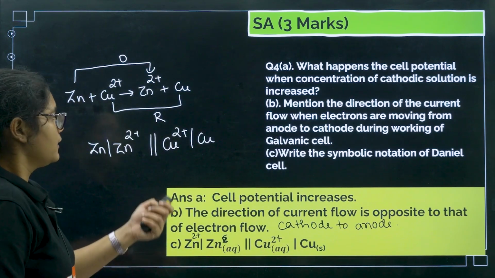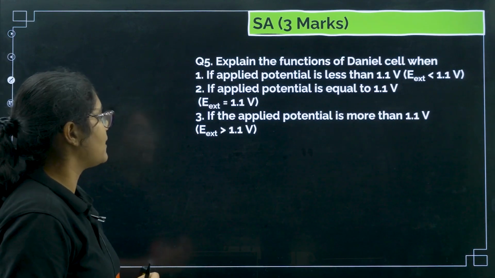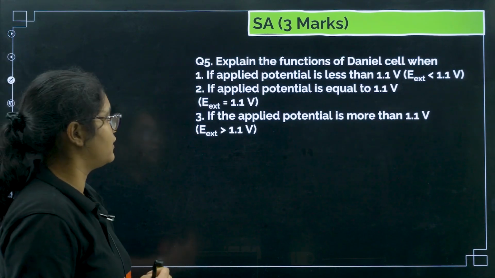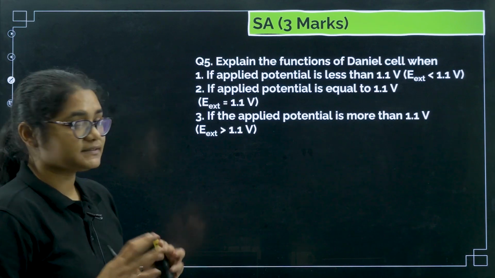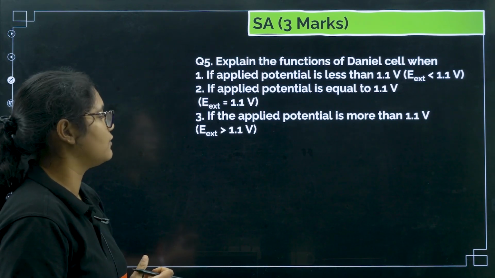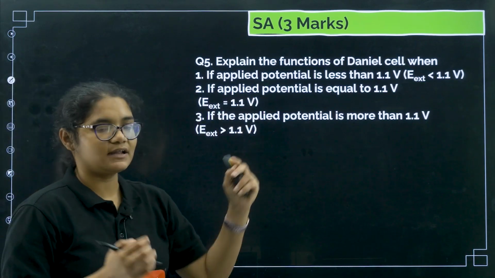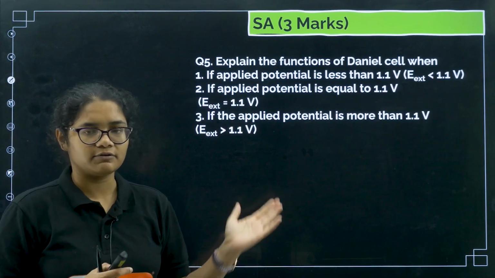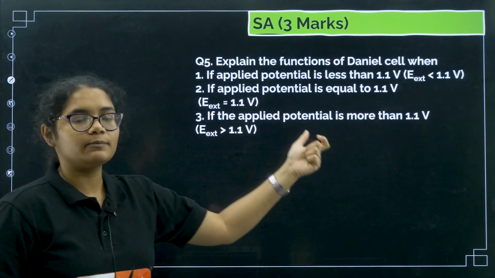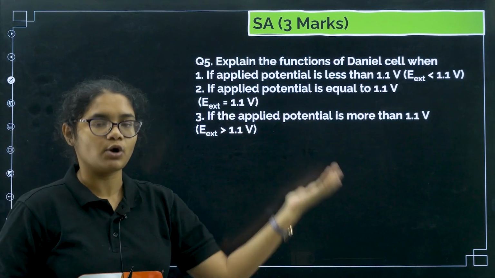Next, explain the function of the Daniell cell if the applied potential is less than 1.1 volt, if the applied potential is equal to 1.1 volt, and if the applied potential is more than 1.1 volt. If it is less than 1.1 volt, then the current will flow as it is. Equal to 1.1 volt, current will stop flowing. Greater than 1.1 volt, it will flow in the opposite direction.